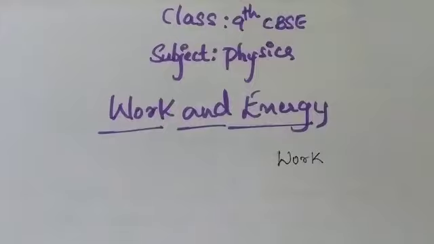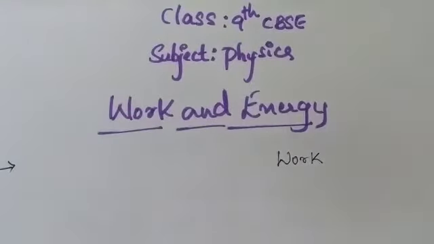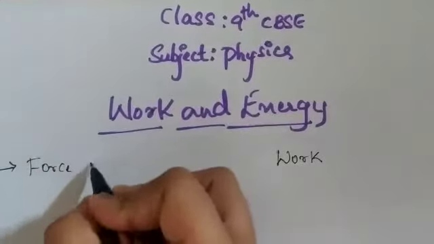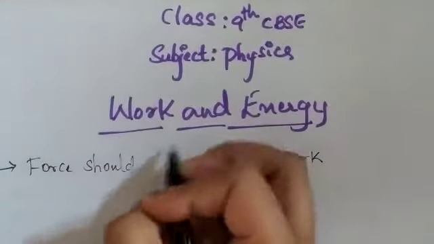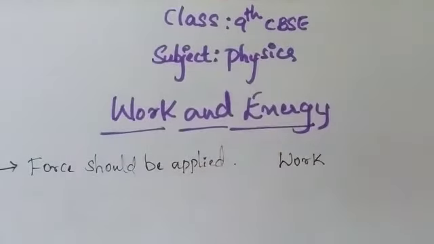So how in the case of physics are we going to define work? In physics, for work to be done, two parameters should be there. Two parameters mean two conditions should be satisfied. Only in those cases in the science world do we say work is done. What are the two conditions here? The first condition is that force should be applied on an object. Okay, that is the first condition for work.